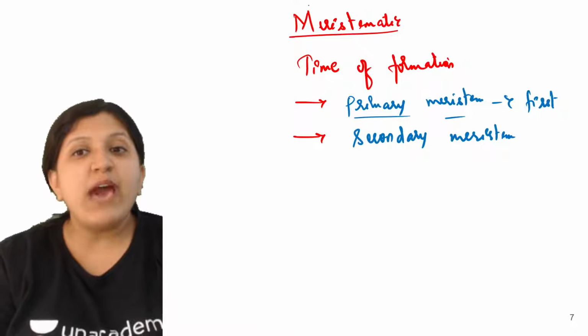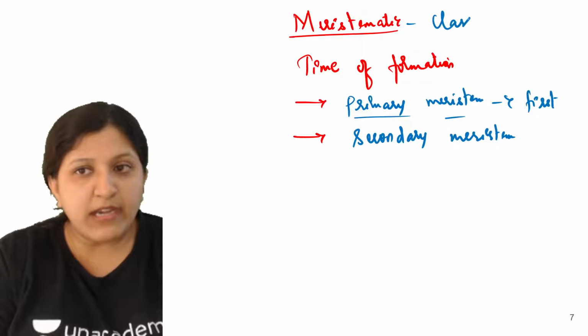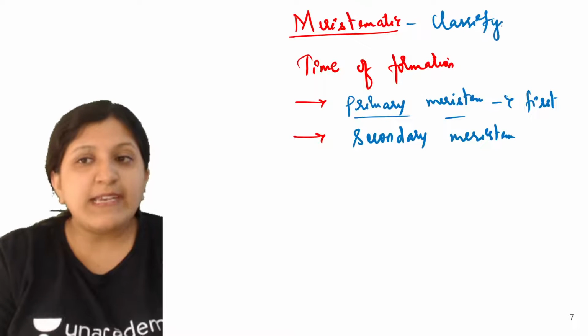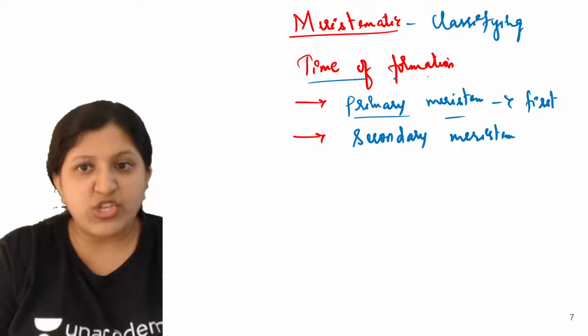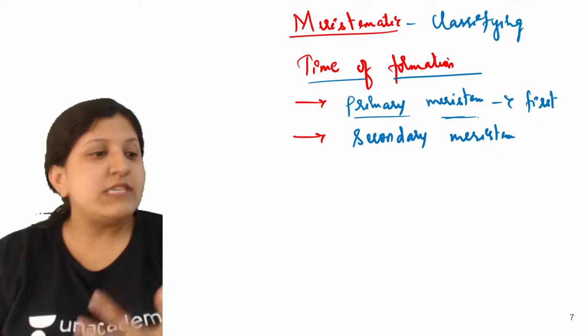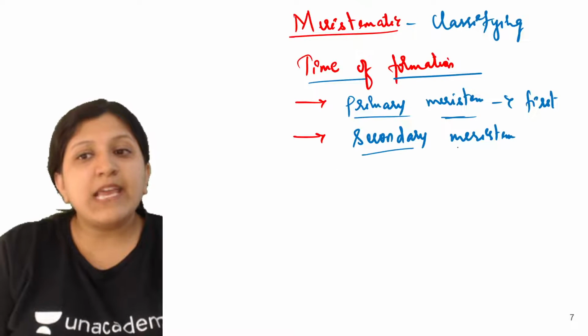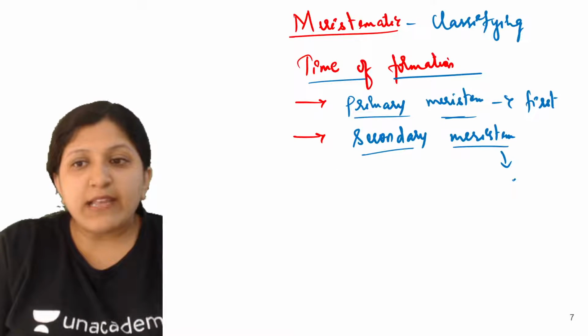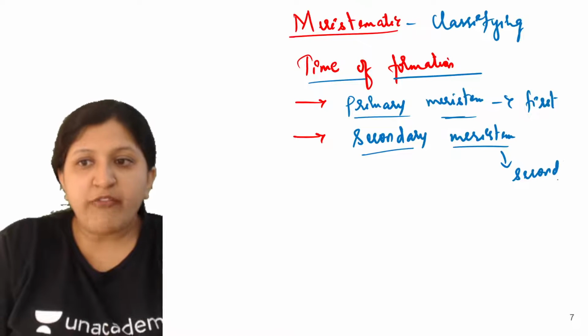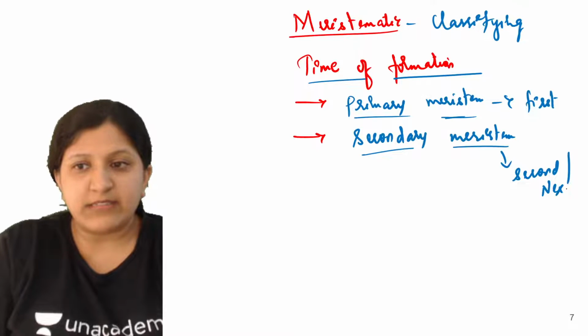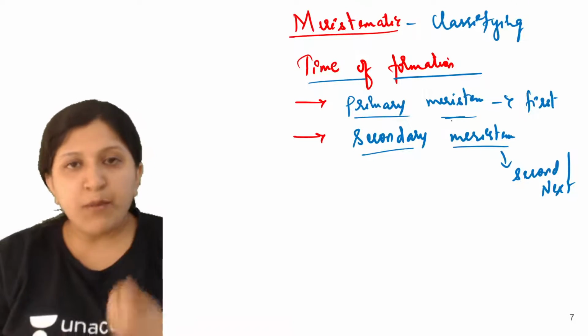So now we are classifying a meristematic tissue based on time of formation. The primary meristem forms first, and the secondary meristem forms next, that is after the first meristem is formed.